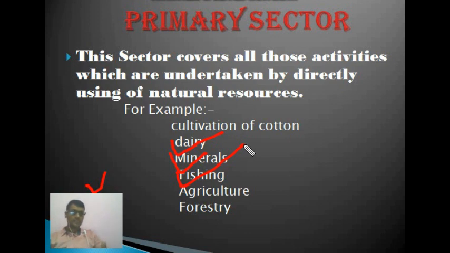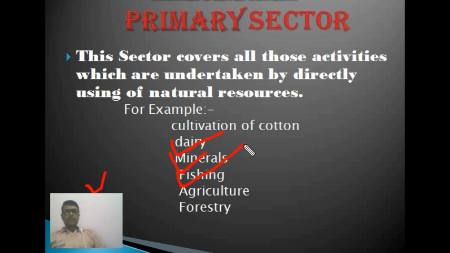That is a natural biological process. Minerals are also natural resources, that is very clear. Fishing, agriculture and forestry are also very clear examples. That is why these are called the primary sector.